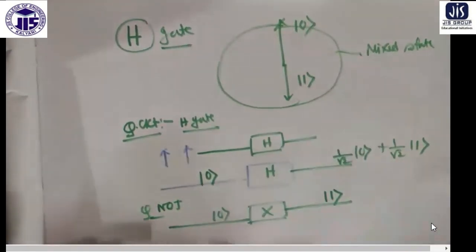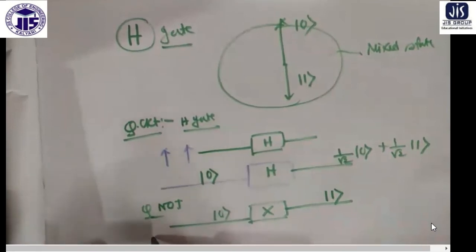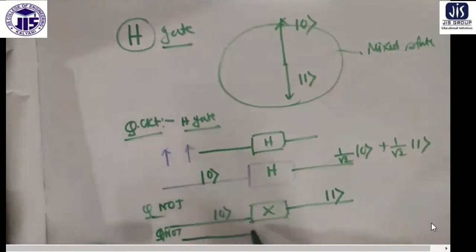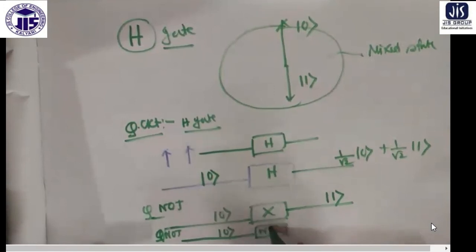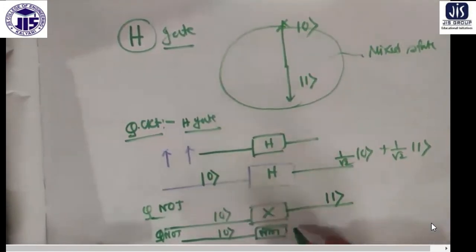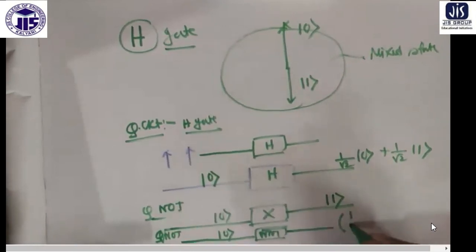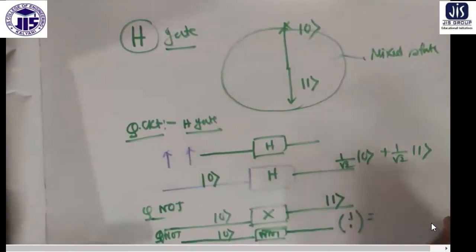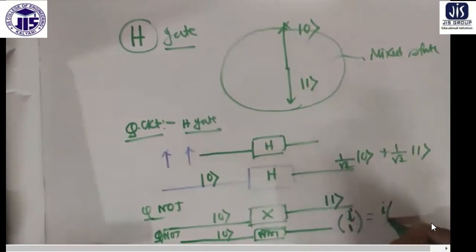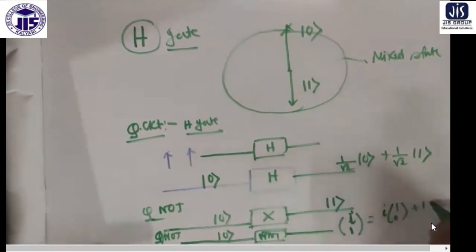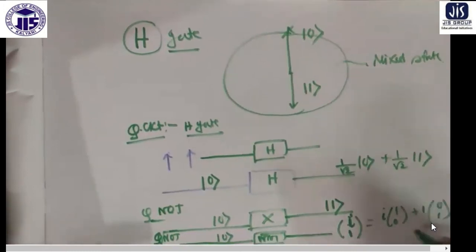Now if you want to represent the case of the quantum root NOT gate, same story. Suppose 0, you do the root NOT operation, and what do you end up with? Maybe something like 1 i, so it is i into (1 0) plus 1 into (0 1). These are all mixed states.